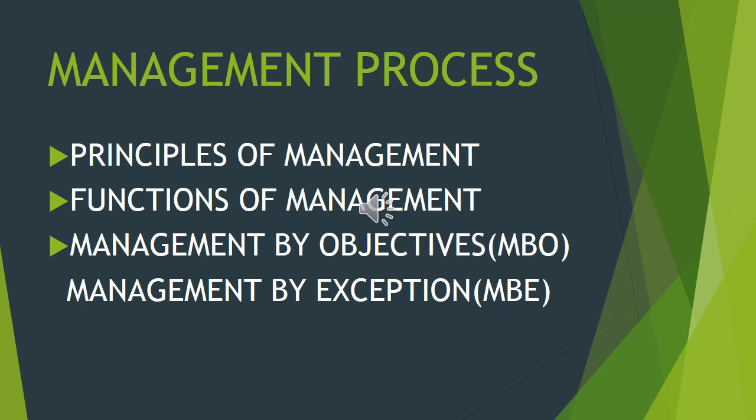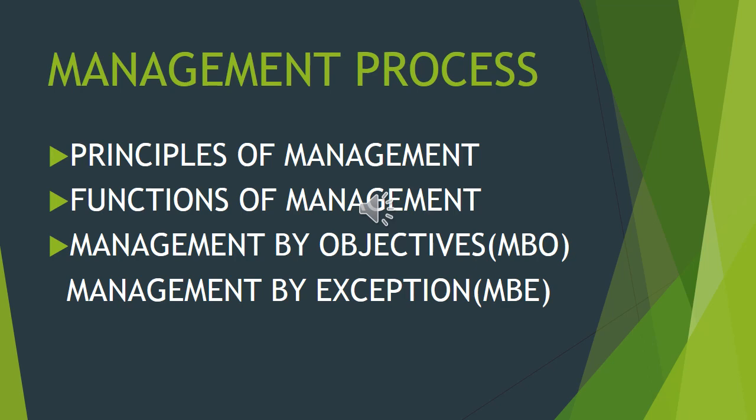Now, in the first unit we saw about the management process. Under the management process, I told you that we have 3 chapters. One is principles of management.